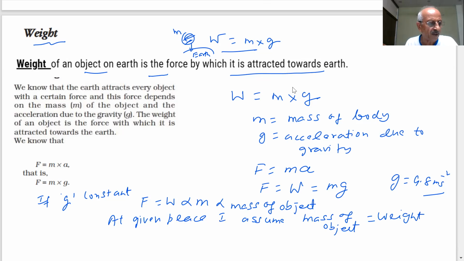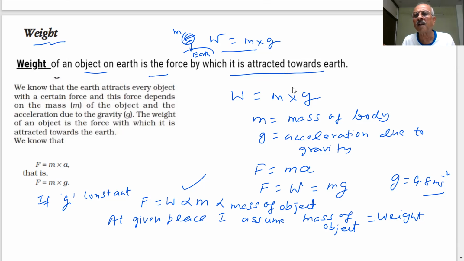Because G is constant. The mass of the object remains the same everywhere on Earth and on any planet, and because the weight depends on the location, because G depends on the location. So when we are weighing something, we are saying the value of G is constant throughout, and therefore whatever mass we are saying, that is also the weight of the body.